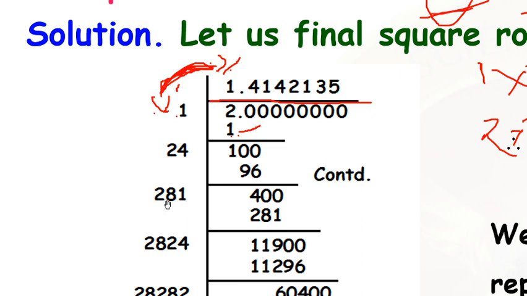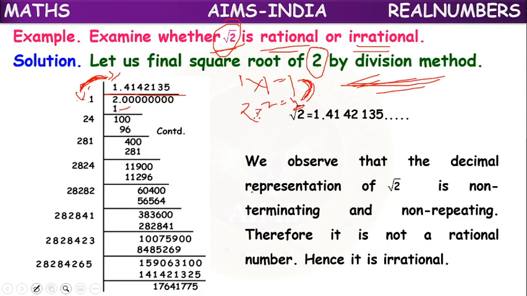Now 2 is same, 8 is same. 1 we have to make double. 1 double means it will become 2. We have to take which number here? Let's take with 1, 2, 3. Like that we can cross check. So with 4, this number will come.